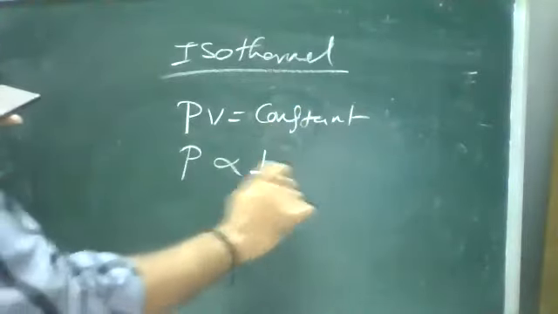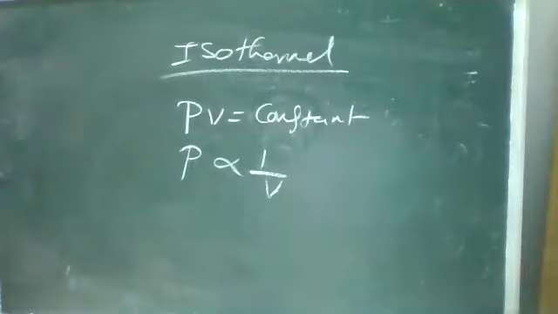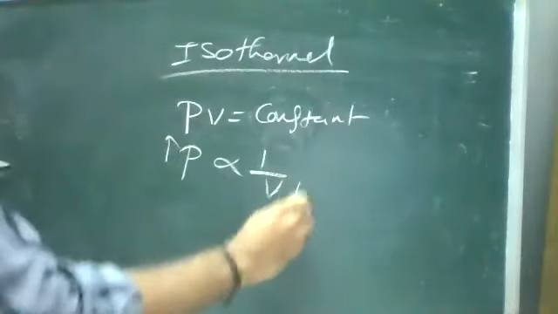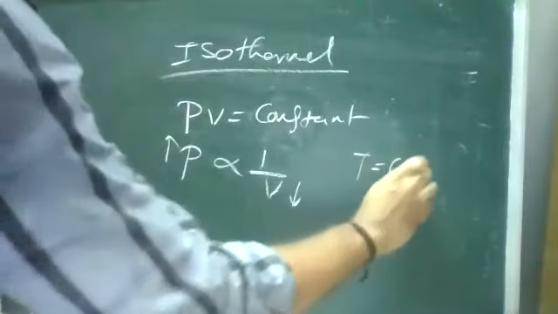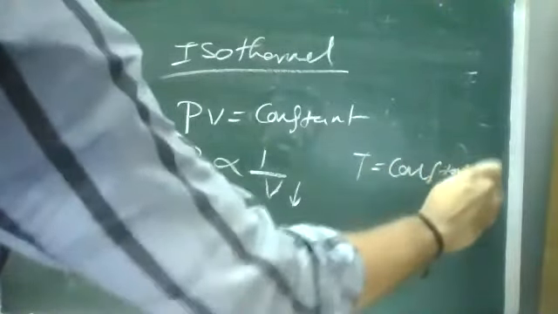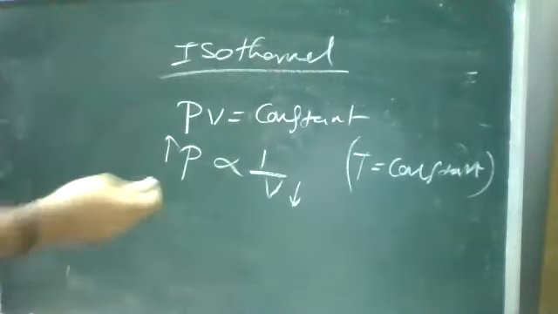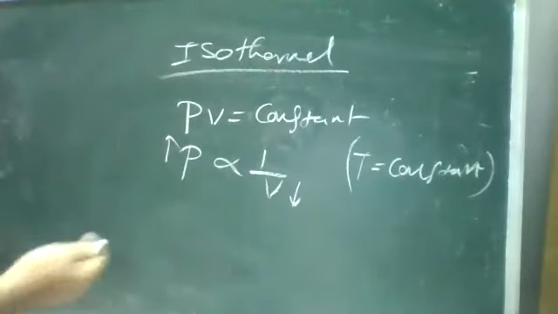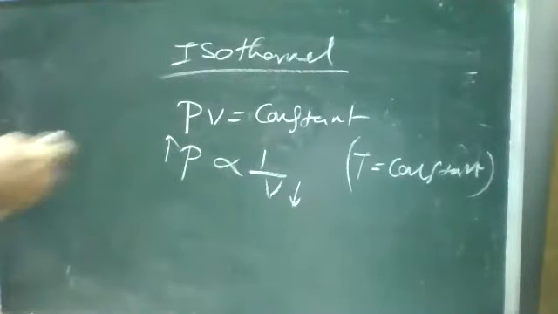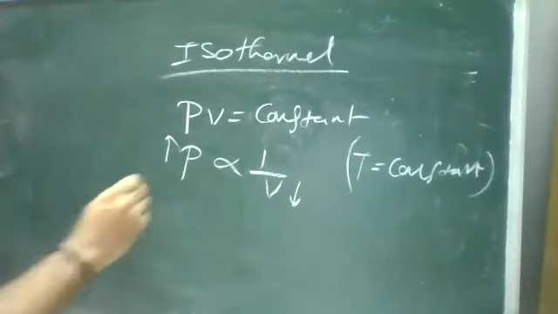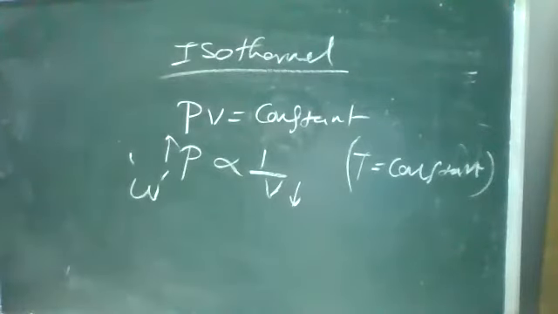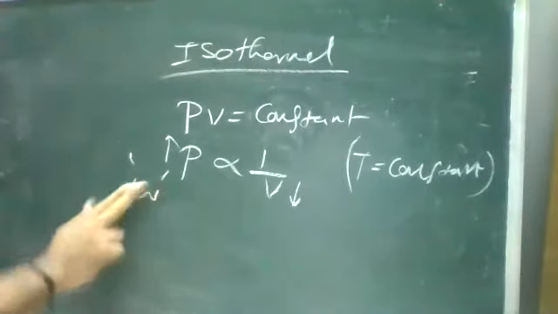Then P is proportional to 1 by V. These are inversely proportional. They vary, but temperature is constant. It is nothing but similar to a cyclic process, where pressure and volume change continuously. That means there is a work function here. On the piston example, note there is a work function. And now we are going to discuss the work relation.